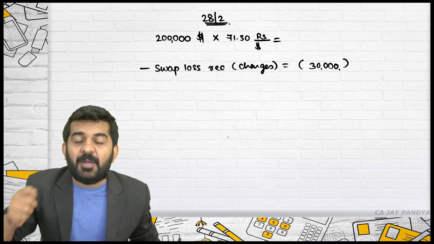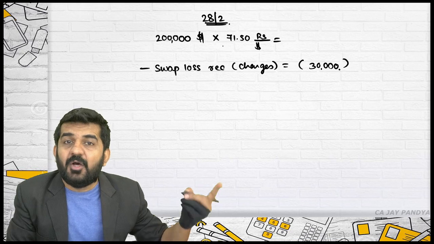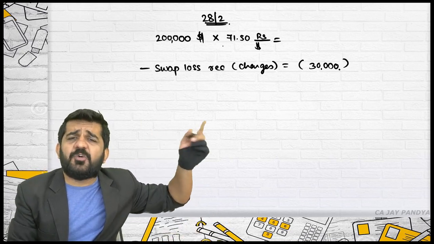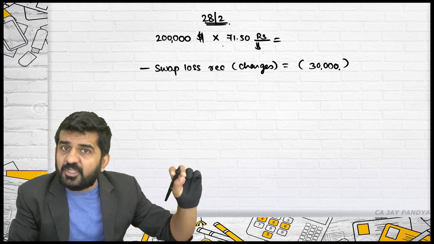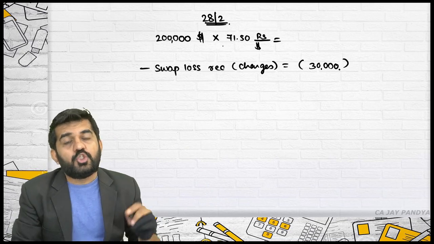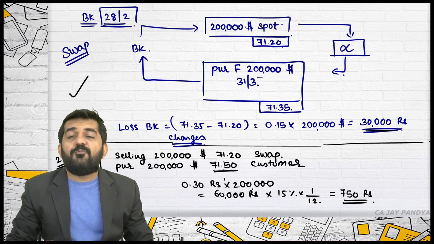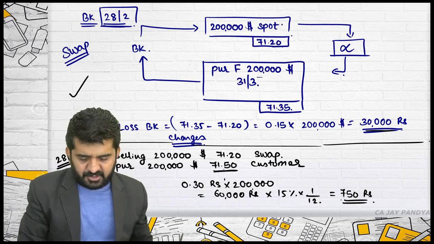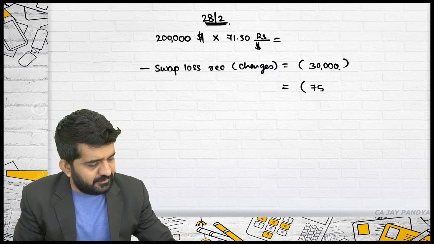Also, we were planning to pay you this 71.50 on 31st March, and we had already planned on 31st March some cash inflow and everything was to be settled on 31st March. Now you want money 1 month early. So whatever is our relevant cash outflow, for 1 month we will be charging you interest, and that interest is 750 rupees. So we will give you 750 rupees less.